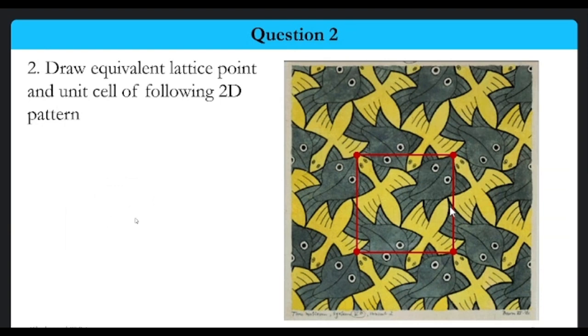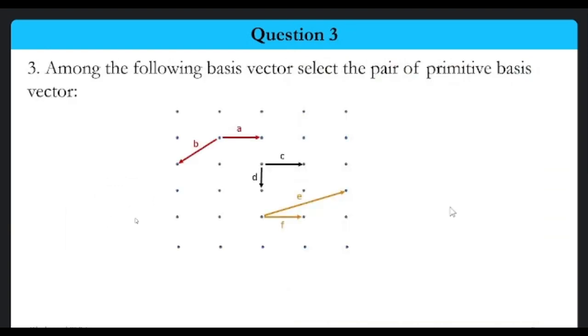Okay, so let's move to the next question. It's about the basis vector. We need to discuss the basis vector. Among the following basis vectors, select the pair of primitive basis. So can anyone tell me what is the primitive basis?